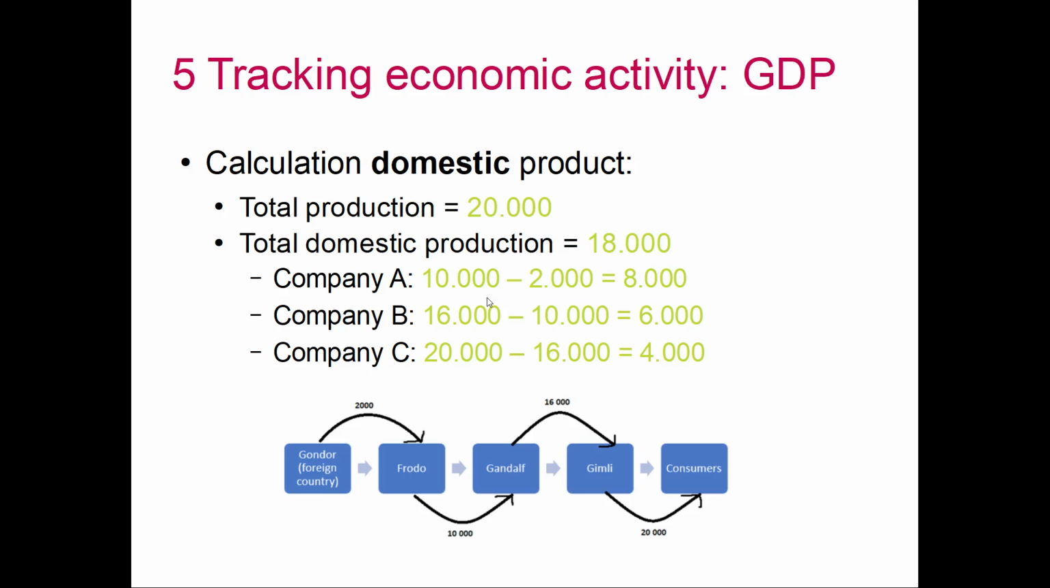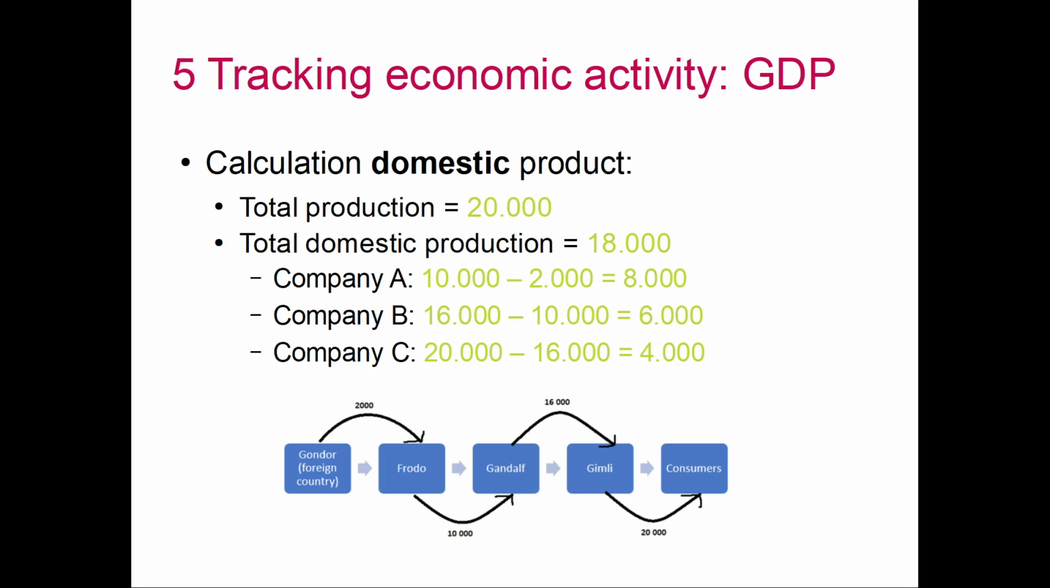Frodo sells it for 10,000 and he only bought it for 2,000. So he earns 8,000 over there. Gandalf earns 6, Gimli earns 4. If we add these three numbers, we get 18,000 euros, which is not the same as 20,000. This is because we have to exclude the first step. Because we bought from a foreign country, there was not really value created over there. And if we do not create value, we should exclude it in our model.